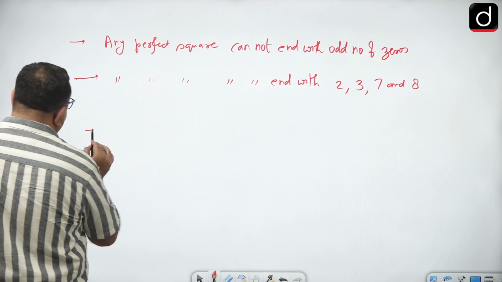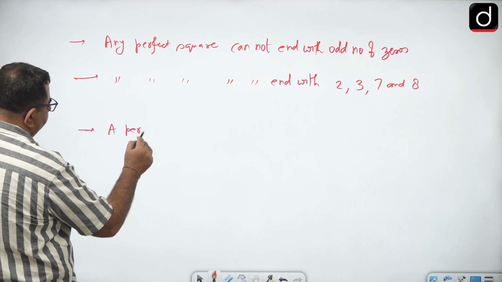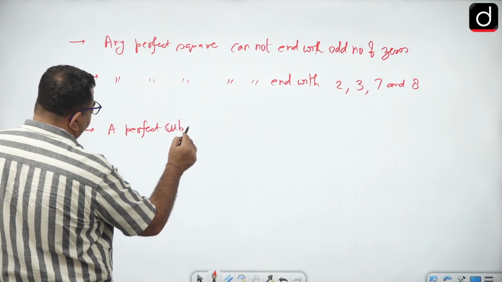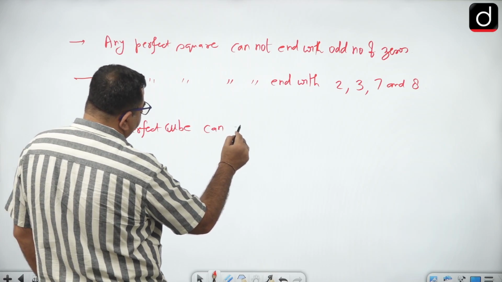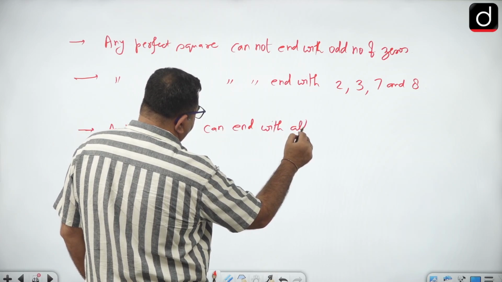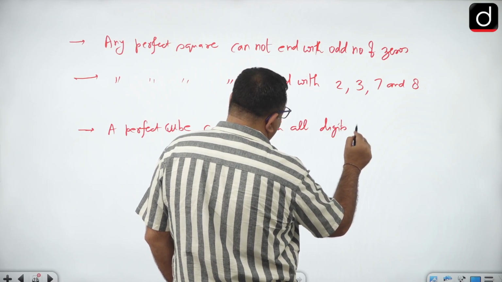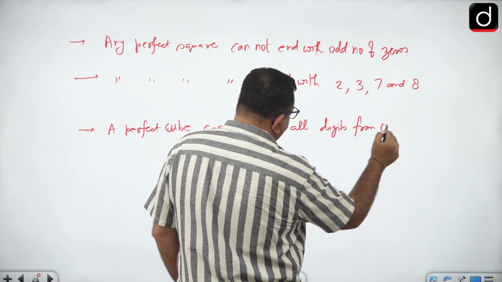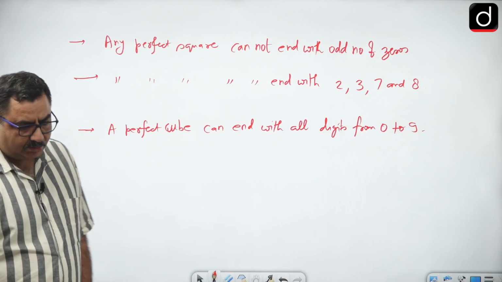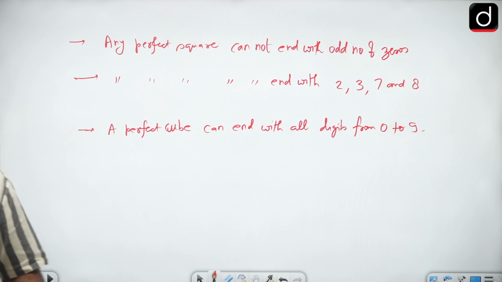Okay, all right. अच्छा, then perfect cube. A perfect cube can end with all digits from 0 to 9, right? So perfect square is clear, perfect cube is clear.